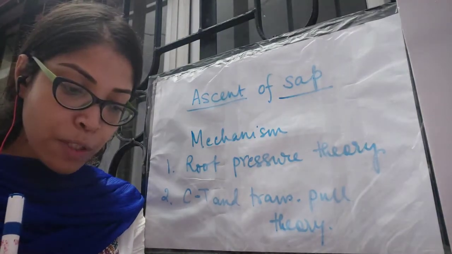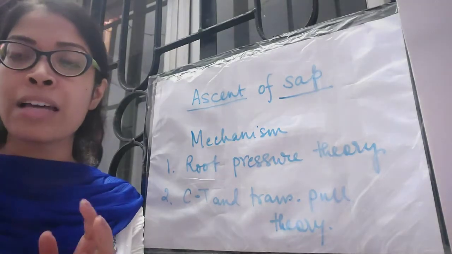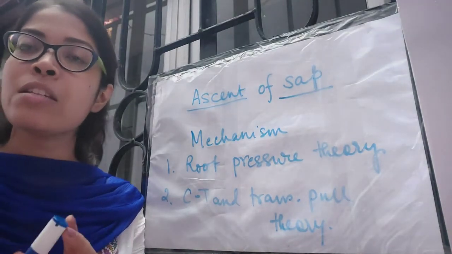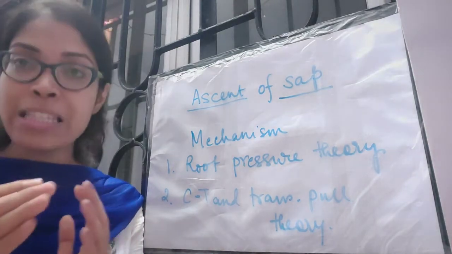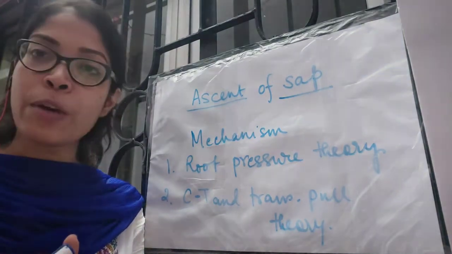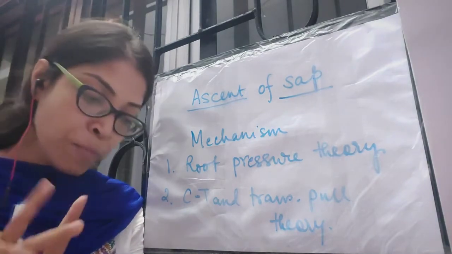The pressure is developed due to active water absorption, and this pressure is maximum, and that means there is the most pressure in the roots during the rainy season because the soil is full of water particles. The spaces between the soil particles are full of water, and that is why this root pressure is at its maximum during the rainy season.